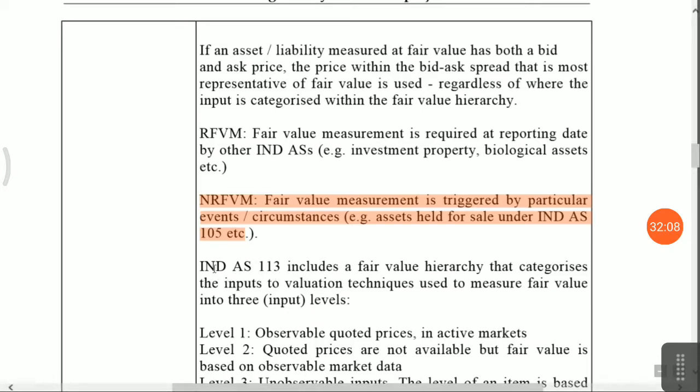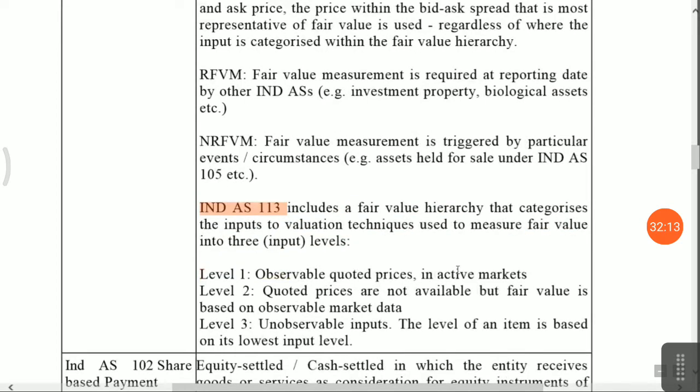Next is the fair value hierarchy, which you have to follow. There are three levels: 1, 2, 3. Most important is Level 1, observable quoted price. If quoted prices are not available, then fair value is based on observable market data. For unobservable inputs, the level of the item is based on the lowest input level. Friends, there are only levels 1, 2, 3, and based on that you have to determine your fair value.